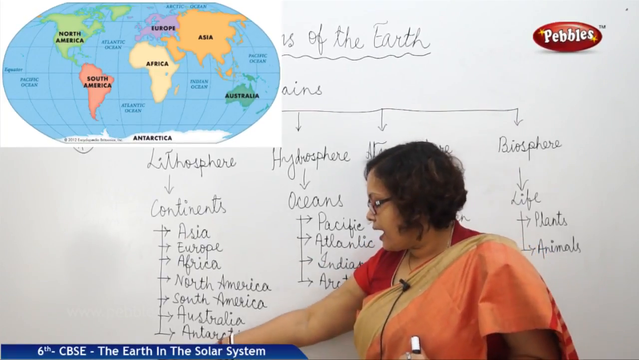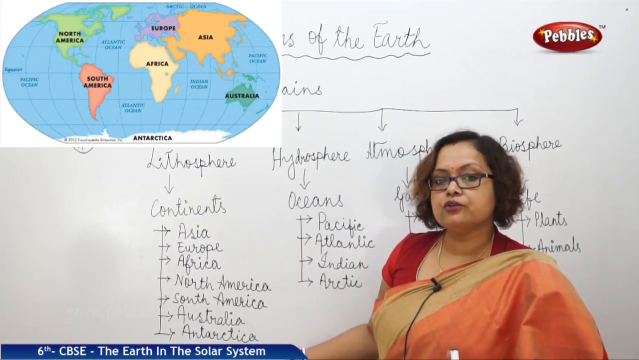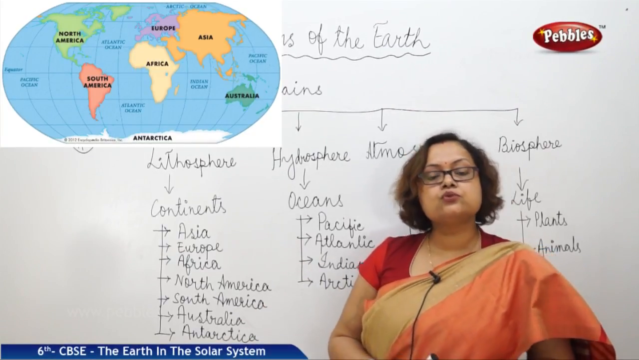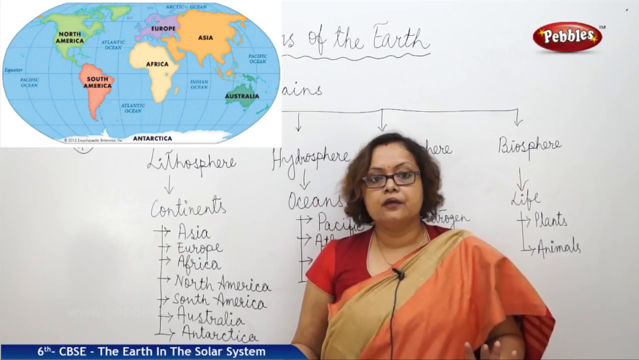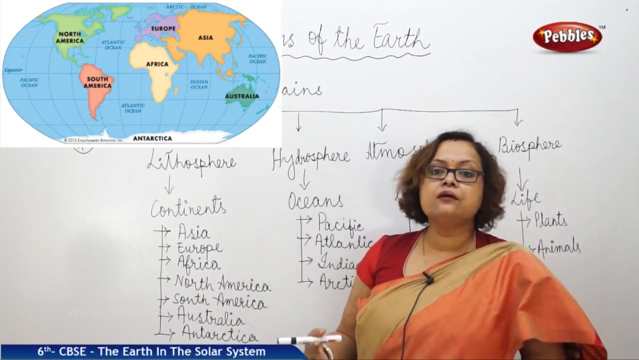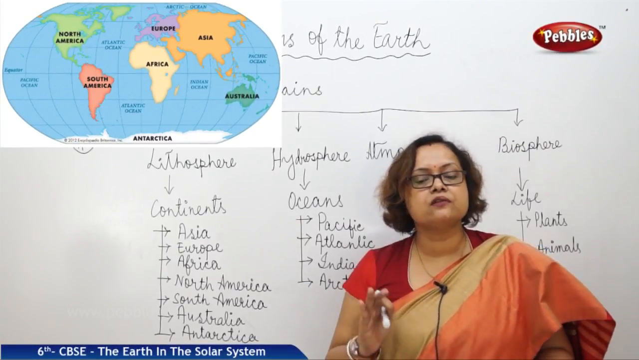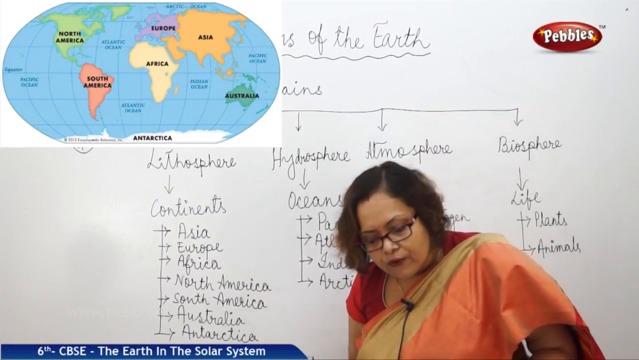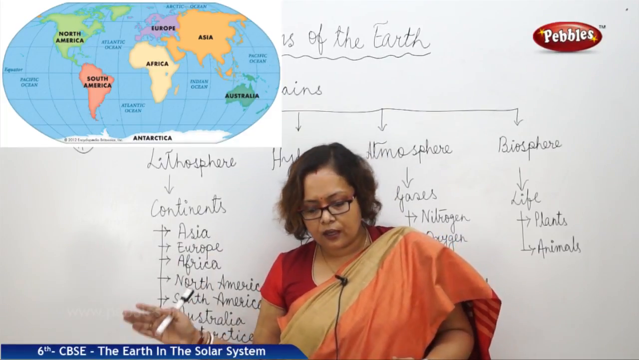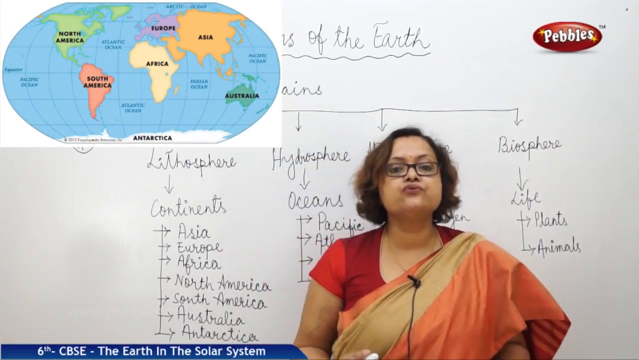And the last one is Antarctica, the ice continent, the continent that is completely full of ice. Human habitation is not possible there. The temperature is so low that we cannot live there for a long time. But most countries have their research centers in Antarctica. Even India has research centers in Antarctica. They are known as Dakshin Gangotri and Maitri.